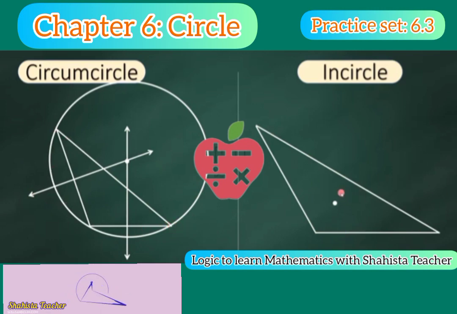Yes. Now for the incenter, inside this triangle, you can see this point. With the help of this point, we can draw three angle bisectors. First angle, then the second angle, and lastly from the top, the third angle will come, because there are three sides.